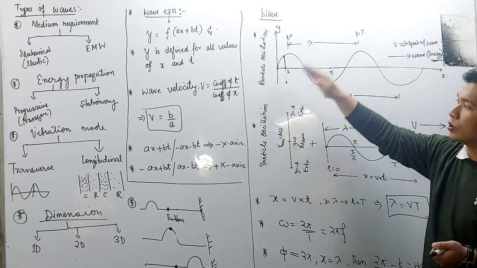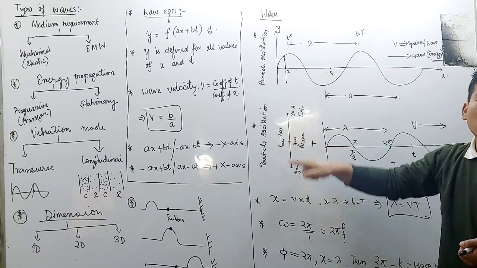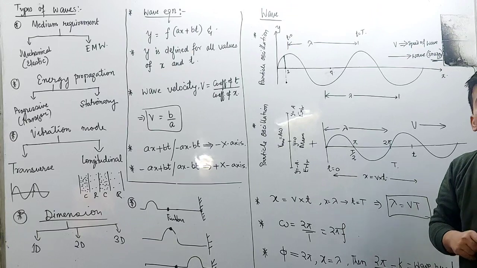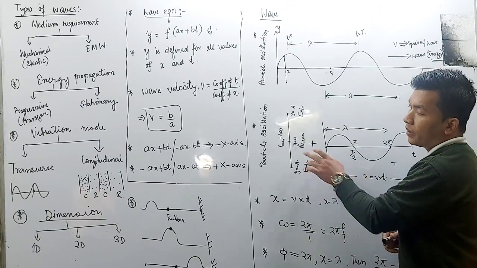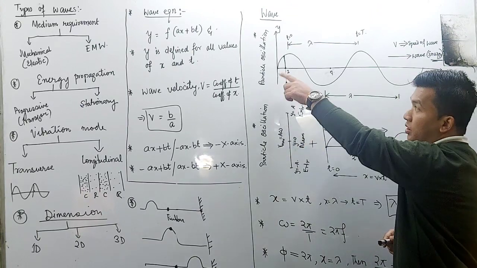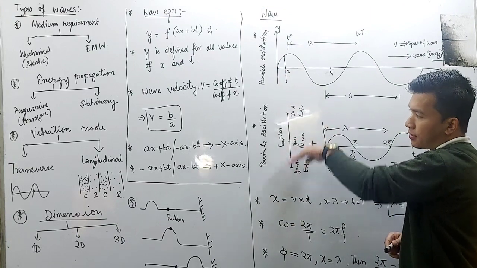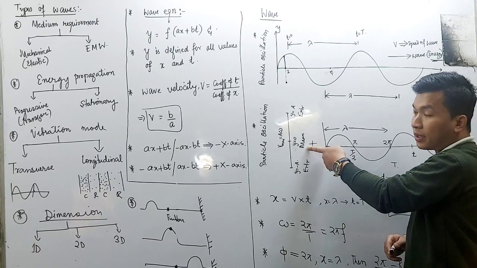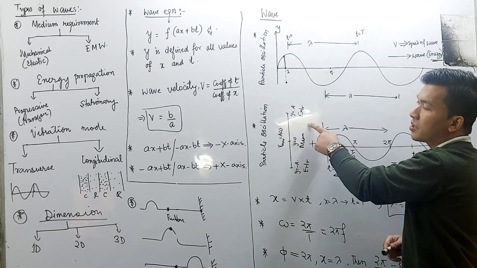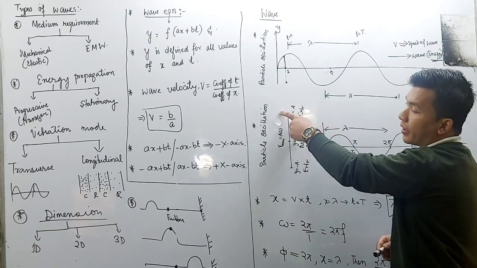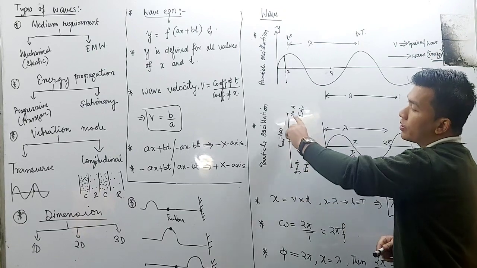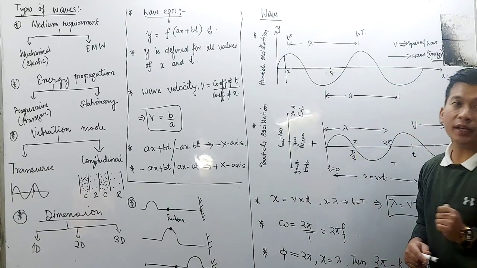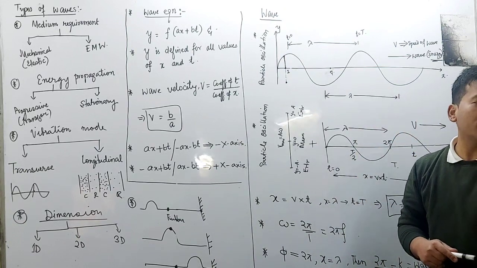It will undergo oscillation like this, whatever we have studied in simple harmonic motion. It will be used again for this particle oscillation, up and down. Maximum velocity will be at the mean position, maximum acceleration will be at the extreme position. Amplitude from here to here, this will also be amplitude. Understand?